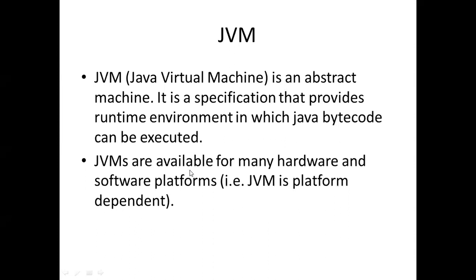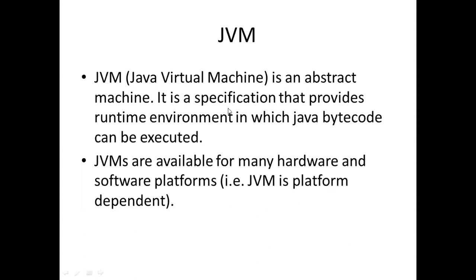JVM is available for many hardware and software platforms. So now note here one important point that JVM is platform dependent, which makes Java program platform independent.